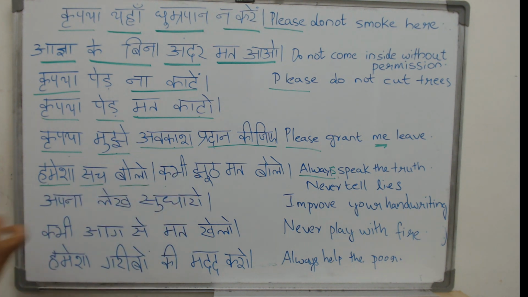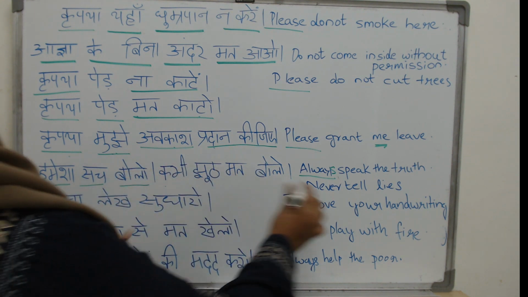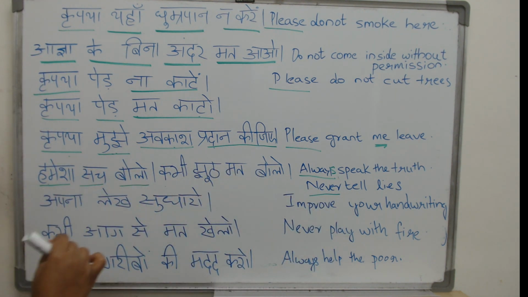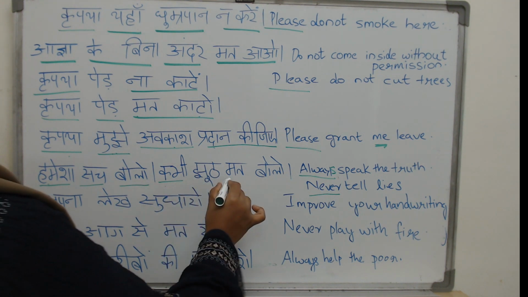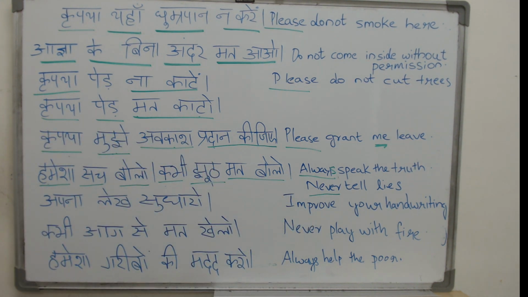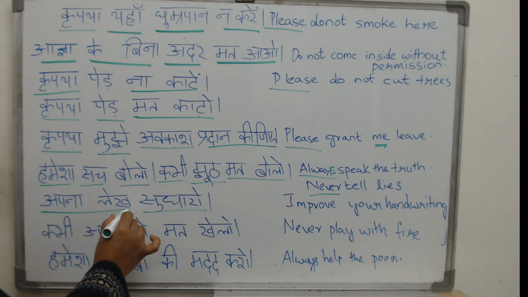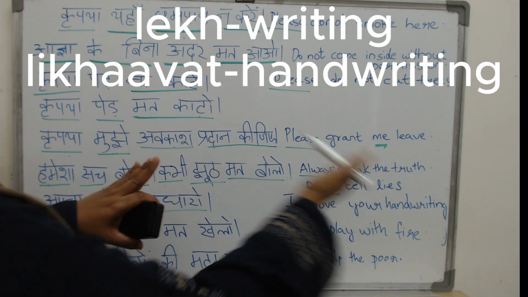कभी झूठ मत बोलो. Kabhi and mat together means never. So you cannot leave this word, otherwise kabhi would actually mean ever. It does not mean never. So never tell lies. अपना लेख सुधारो. Improve your handwriting. And what did we see? We actually come the other way. We go ulta, right?